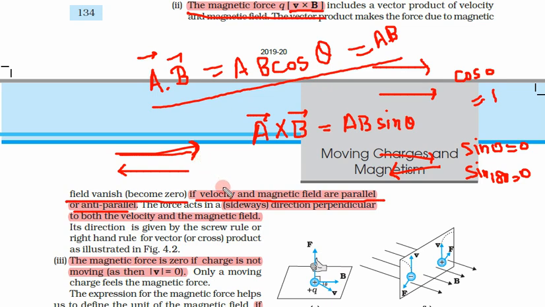So if V and B are either parallel or anti-parallel, this force becomes 0. So F magnetic is 0 if V and B are either parallel or anti-parallel.